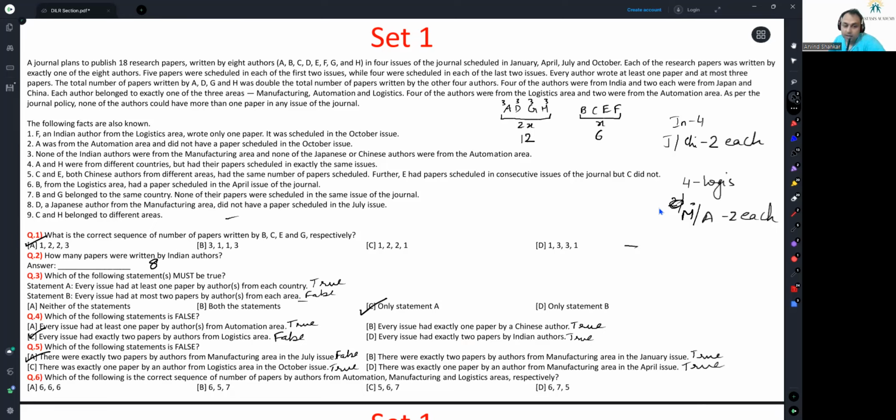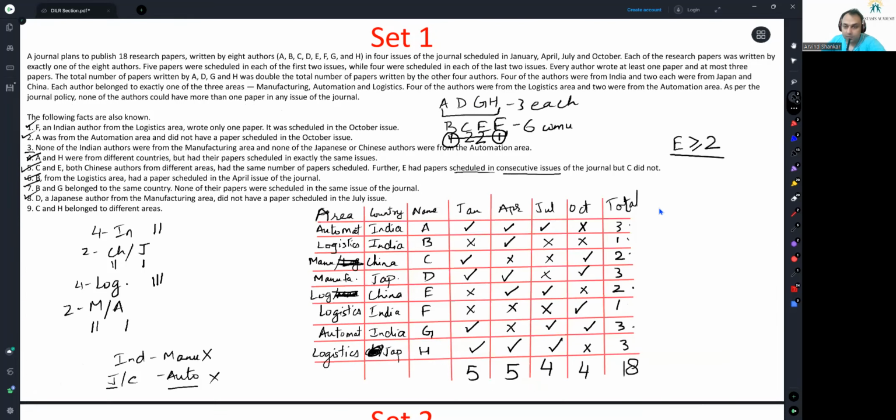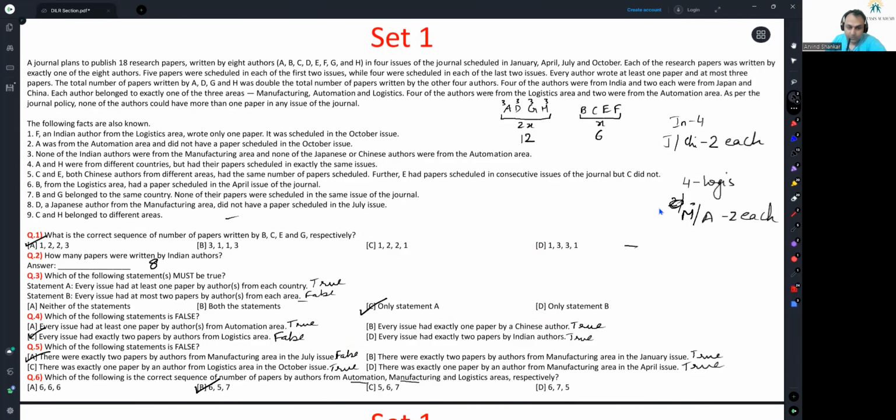Question 6, which of the following is the correct sequence of number of papers by authors from automation, manufacturing, and logistics areas? Now within these, see, automation and manufacturing are the smaller groups. There are two teachers only there. Logistics has 4. So from whatever we get for automation and manufacturing, from 18 we'll subtract and see. Automation, we will check first. Automation, we have 3 here. We have 3 here. So 6 for automation. For manufacturing, we have 2 here. We have 3 here. So 5 for manufacturing. So out of 18, 11 is gone. 7 is left. So this has to be the option that we mark. And that is the entirety of this set.